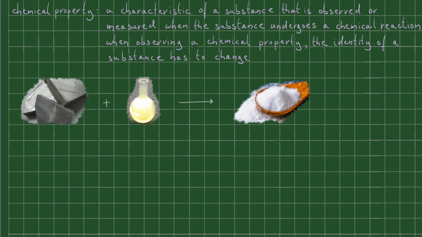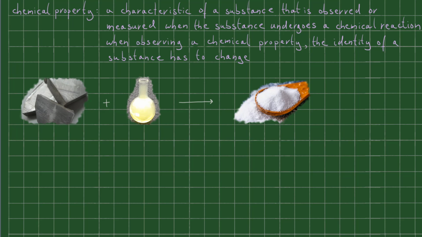So now I could say that a chemical property of sodium is to react with chlorine to give me salt. And I could also say that a chemical property of chlorine is to react with sodium and give me salt. But for me to observe this chemical property, the identities of both sodium and chlorine need to change. In fact, they are completely lost.